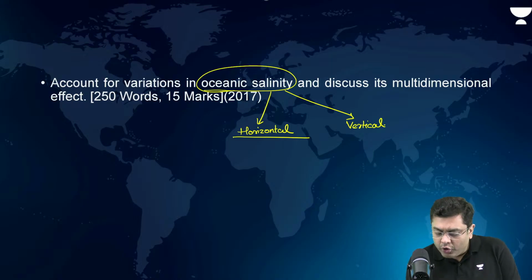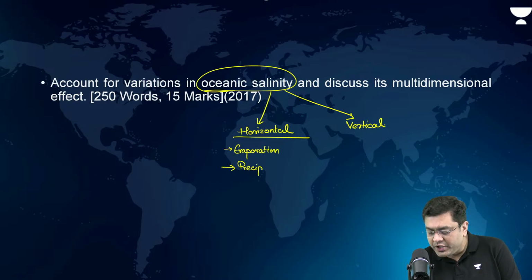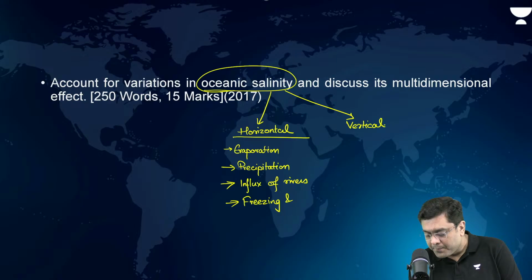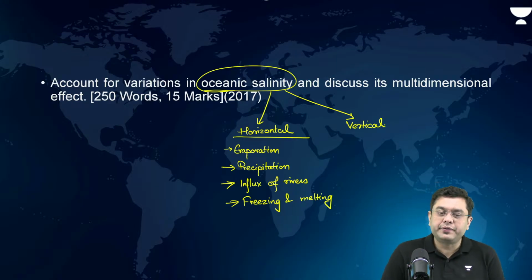You mention the role played by evaporation, with examples, and precipitation in the case of equatorial regions. Then you mention the influx of rivers and how that influences salinity. Then you mention freezing and melting of ice. This is what you highlight with the help of examples.